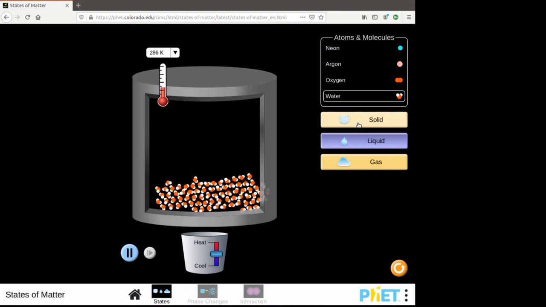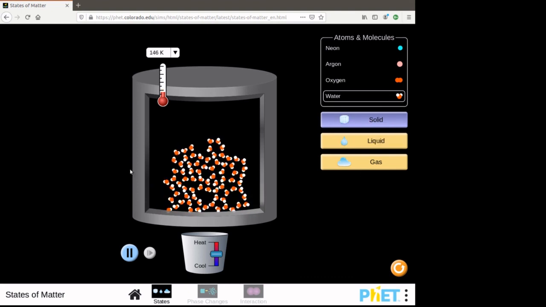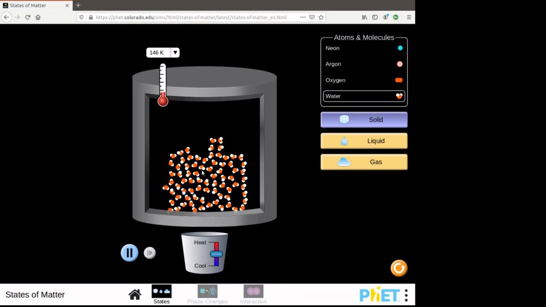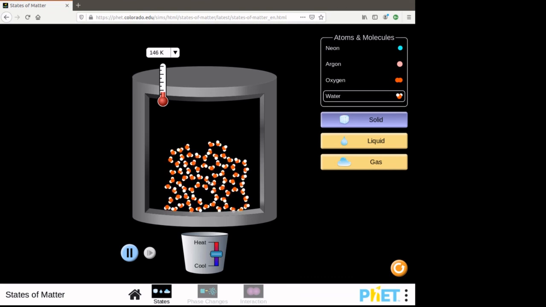What about solid water? Now, what about what's happened to the density of this? Is the density of this less than or more than the liquid? Actually, you might be able to see right here the density of solid water is less, owing to its crystal structure. That's pretty darn important. That's the reason why ice cubes float, my friends. And if ice cubes didn't float, well, what would we have? I mean, we would have ice at the bottom of the ocean and we wouldn't have life as we know it. That's one thing for sure.